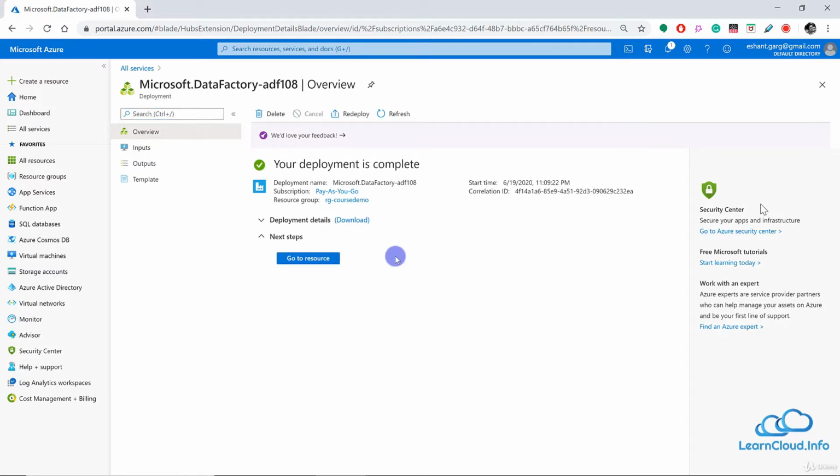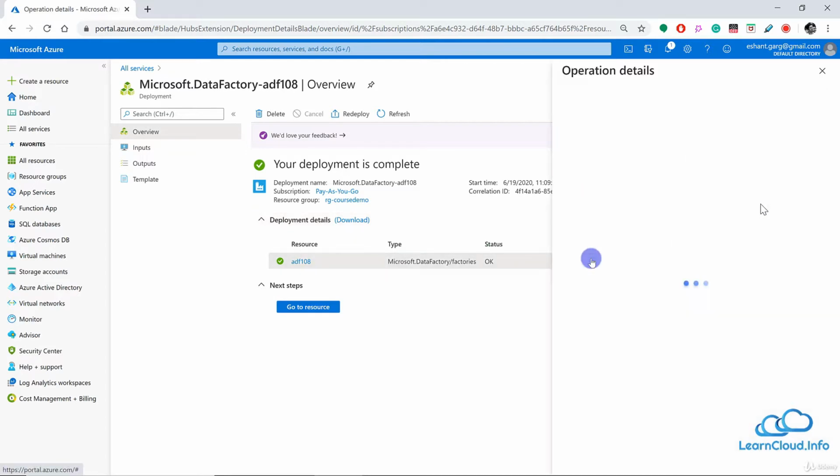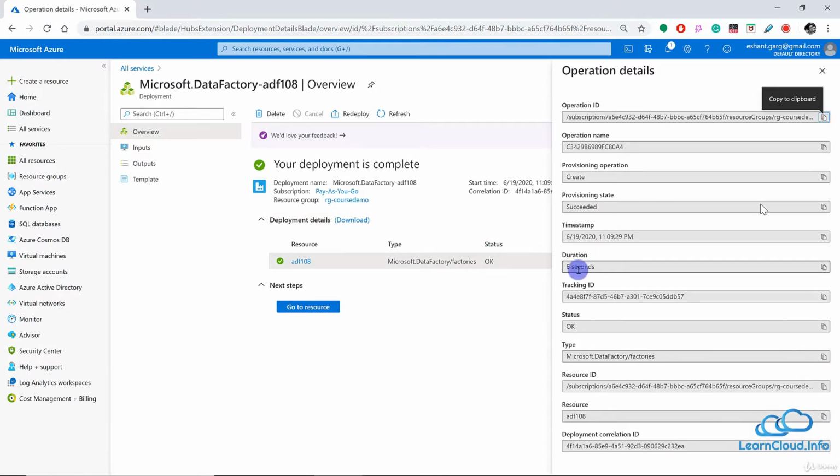All right, it completed. We can go to deployment details here and look at the operation details, and you can see it just took 6 seconds to create the Data Factory account.